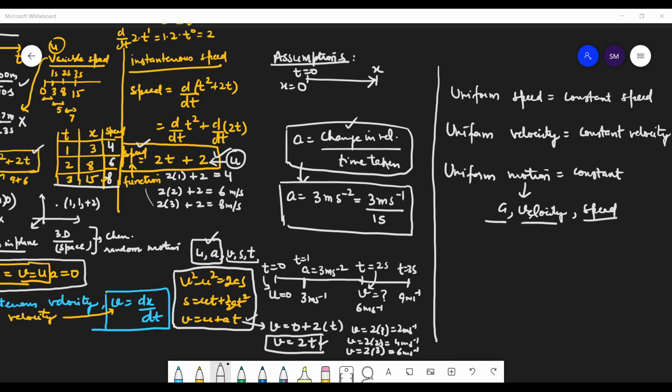Participation. Yes, come on. Uniform motion. You can change your answers also. Suppose you have written some answer before, you can write some other answer. You can change your answer, students. You have a choice. It is not that it is locked and now you cannot change your answer. You can change your answers also. So come on.